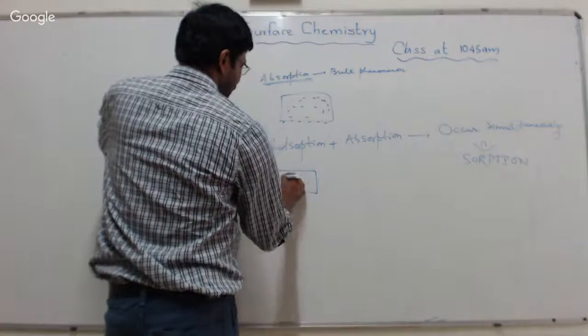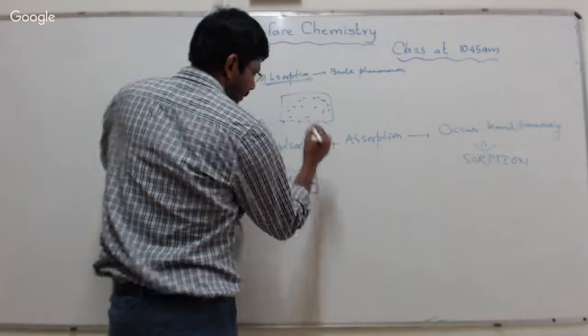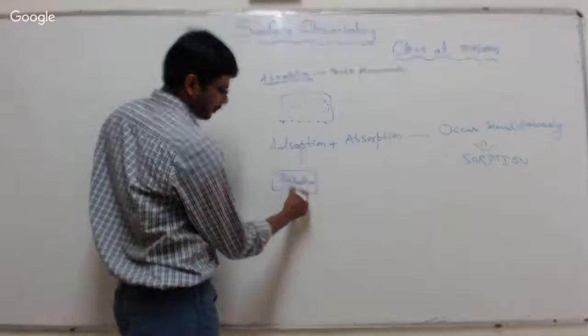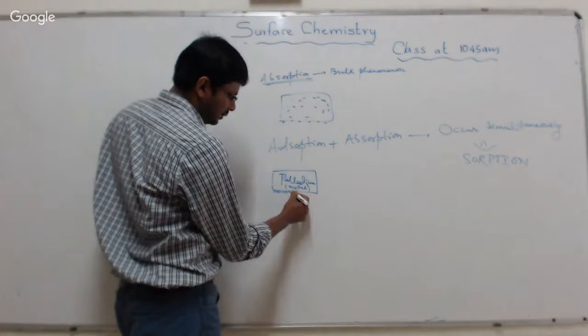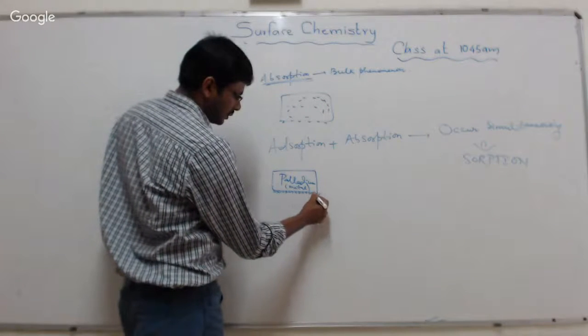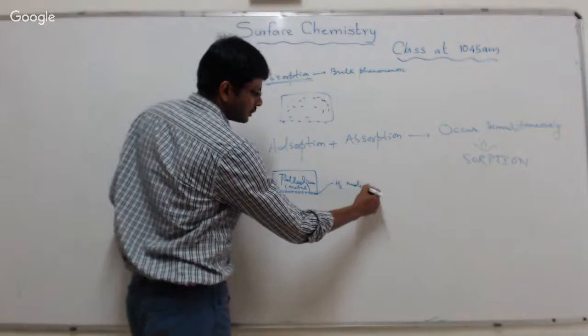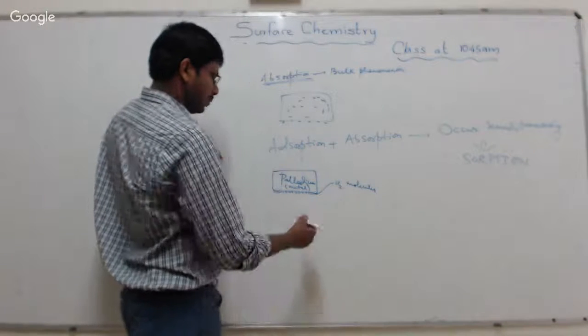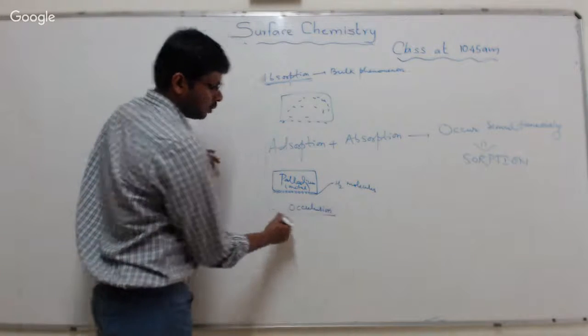Suppose this is palladium. Palladium is a metal on the surface of which hydrogen gas gets adsorbed. These are H2 molecules. This process is called occlusion.